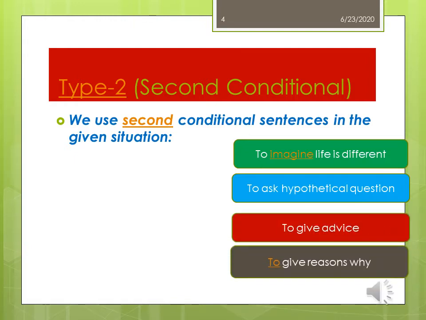Now we are going to study type 2 conditional sentences, also called second conditional. We use second conditional sentences in the given situations. Number 1, to imagine life is different. Number 2, to ask hypothetical questions. Number 3, to give advice. And number 4, to give reasons why.